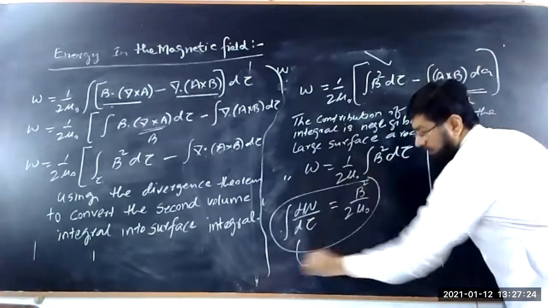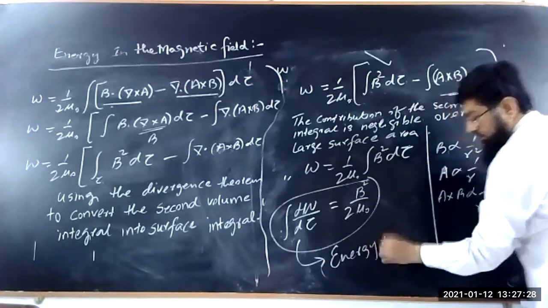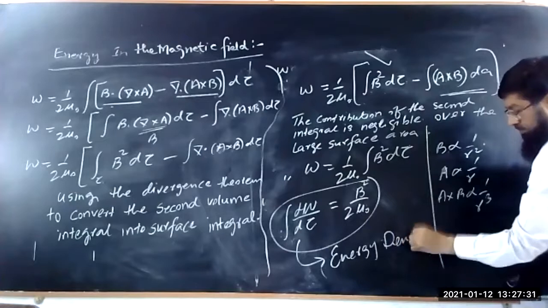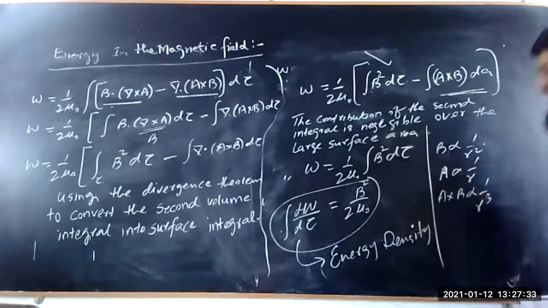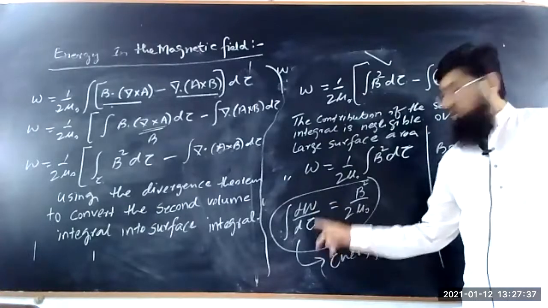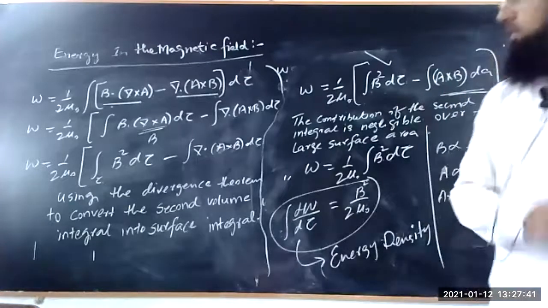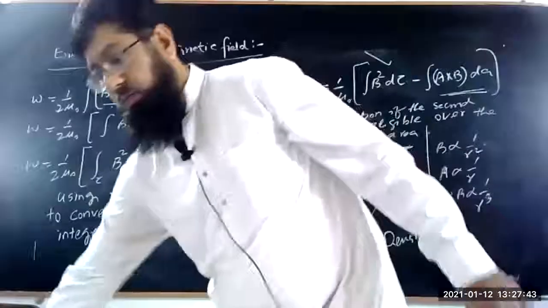This is known as the energy density. It means this is the energy stored per unit volume. So this is the energy stored in the form of the magnetic field. This is the end of this topic.